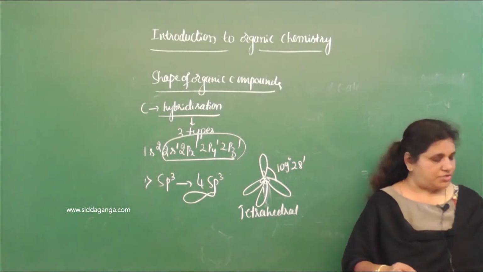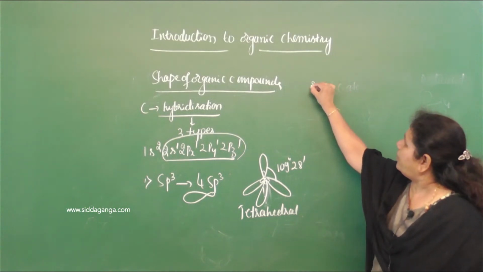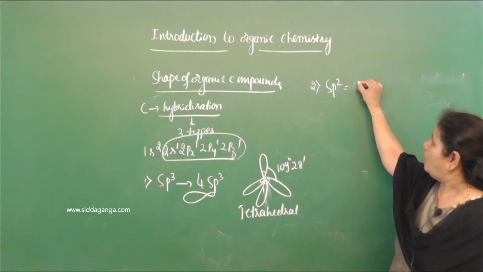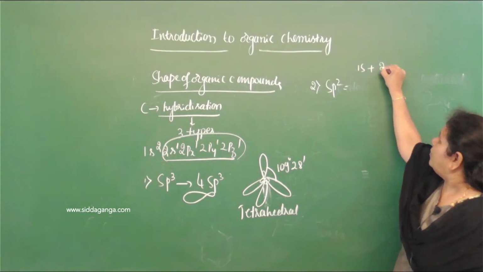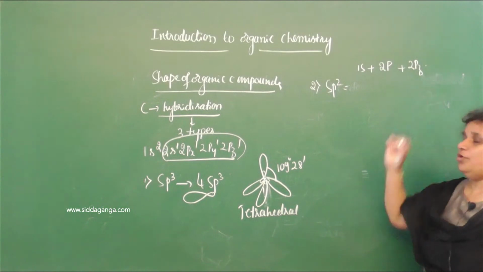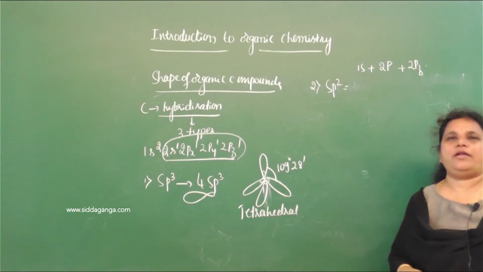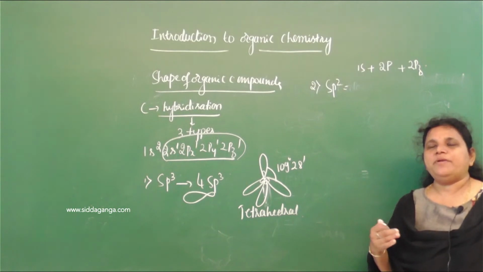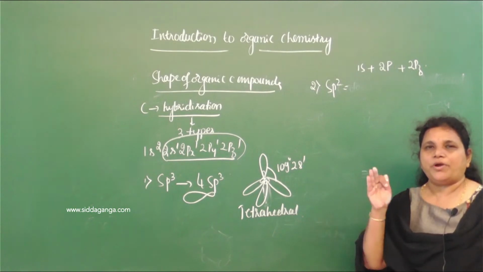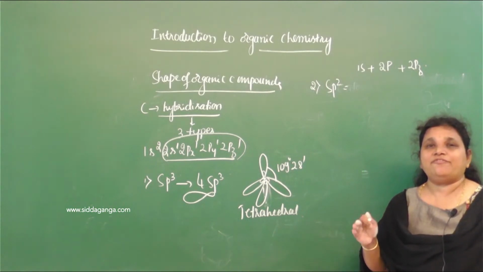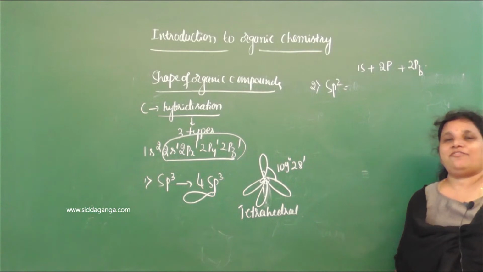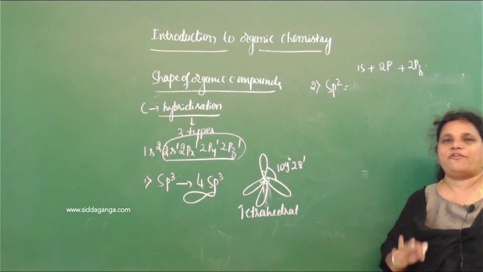The second type of hybridization given by carbon is sp2 hybridization. sp2 hybridization means 1 s orbital mixed with 2 p orbitals. There the 2pz orbital is free, so it is not involved in hybridization. When it is not involved in hybridization, it remains a pure atomic orbital, and that can form a pi bond. When one 2p orbital is free, it can form a single pi bond.